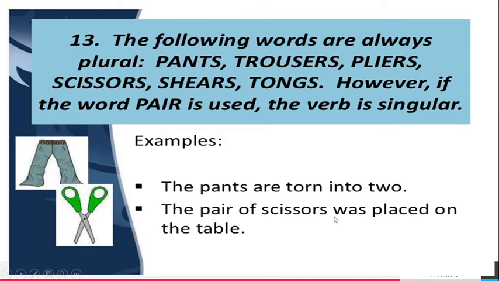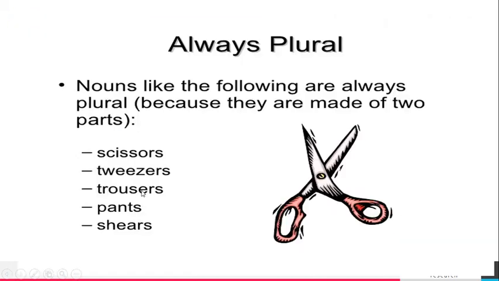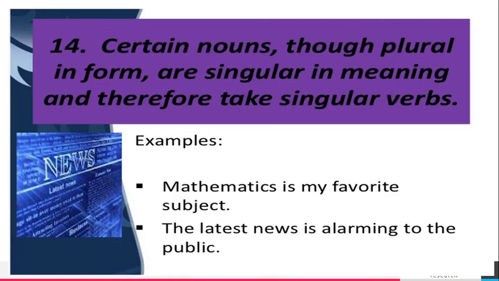The pair of scissors, the word is pair. If the word pair is used here, we have to use singular verb. Without that, we have to use plural because two parts are here. Nouns like scissors, tweezers, trousers, pants, shears are always plural because they are made of two parts.